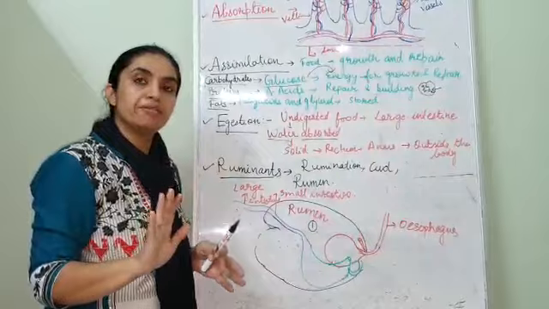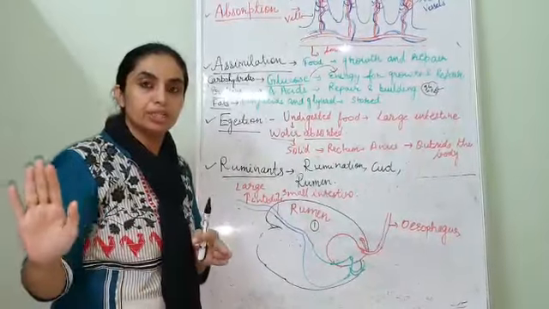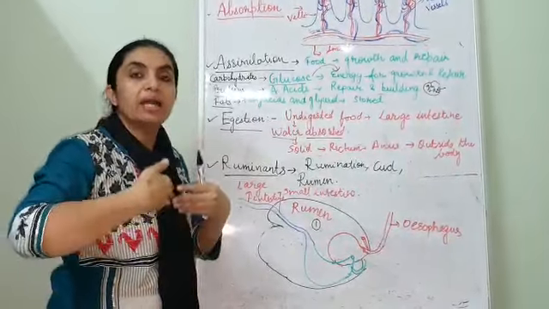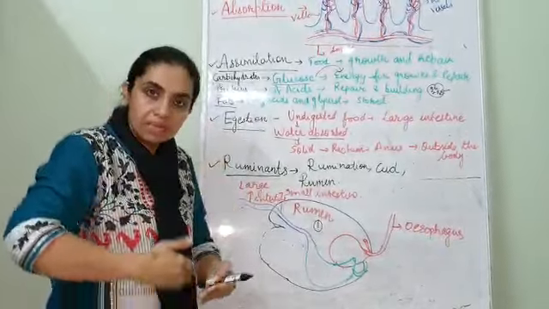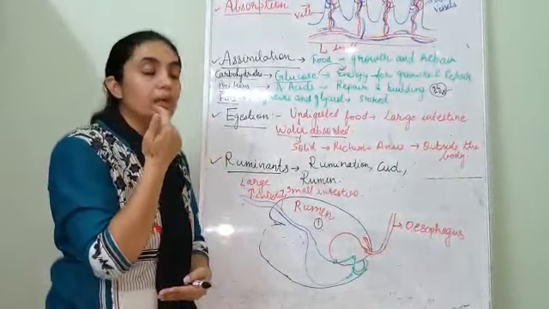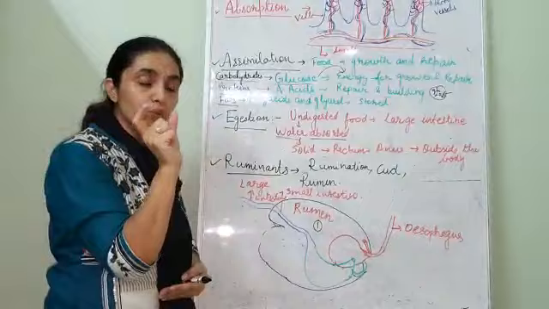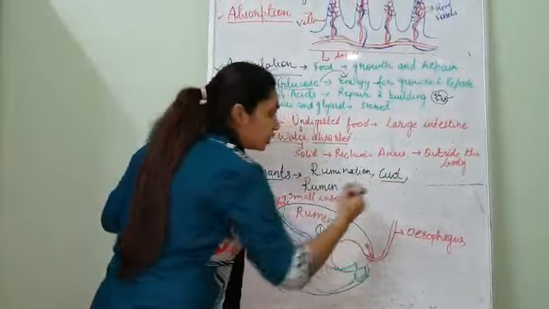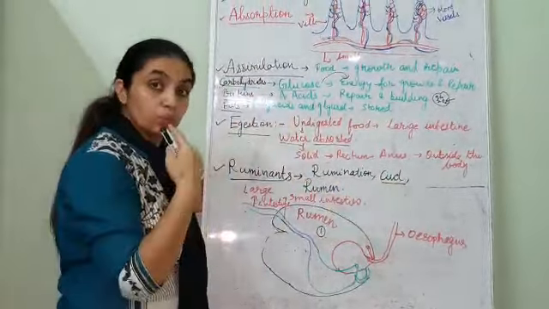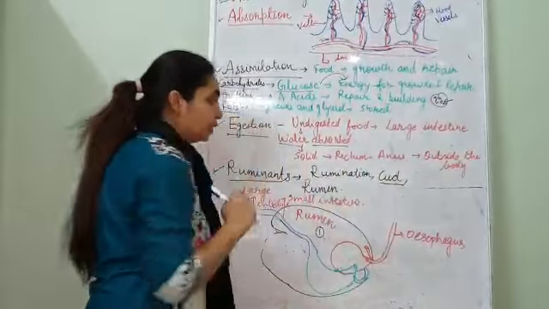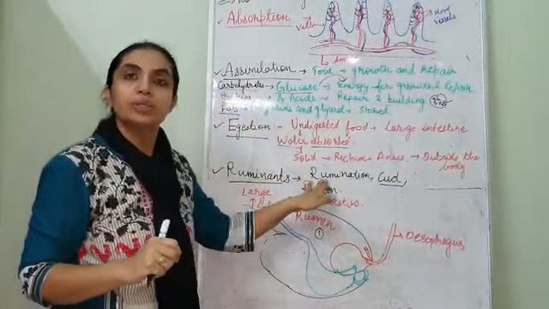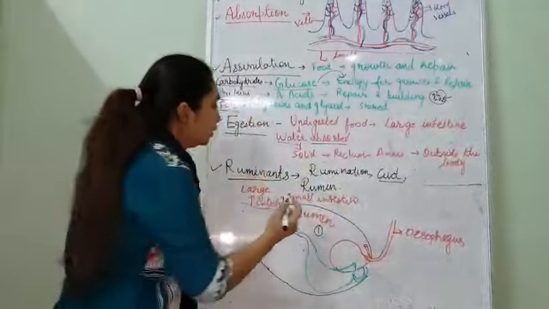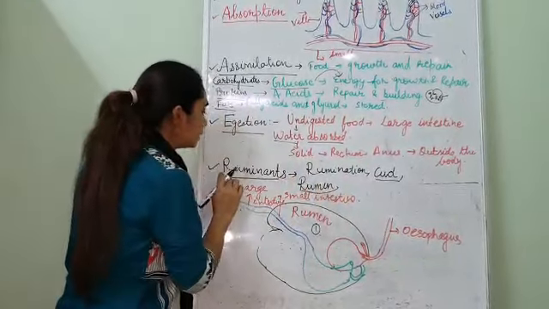Then when they are free, at leisure time, they bring that food back into the mouth from the stomach and chew it again. The semi-digested food brought back from the stomach to the mouth is cud, and this habit is known as rumination.